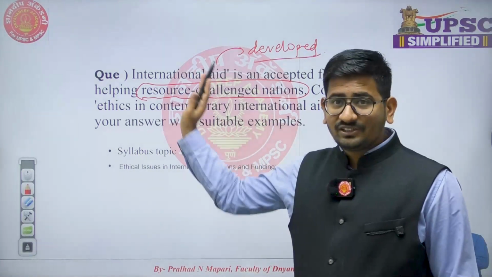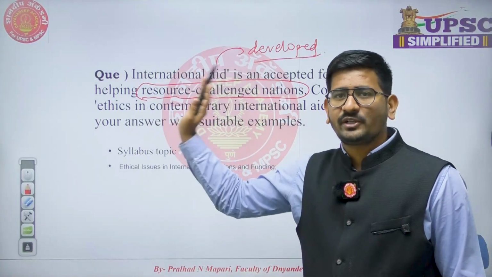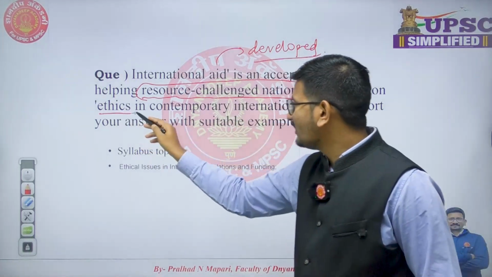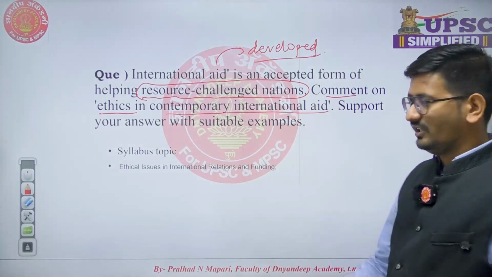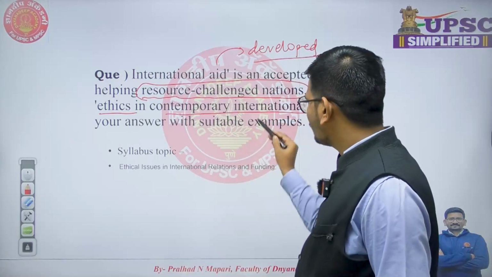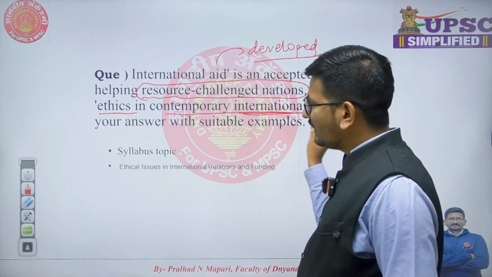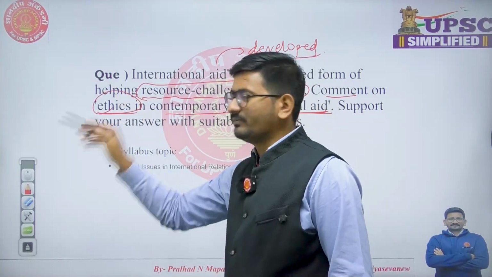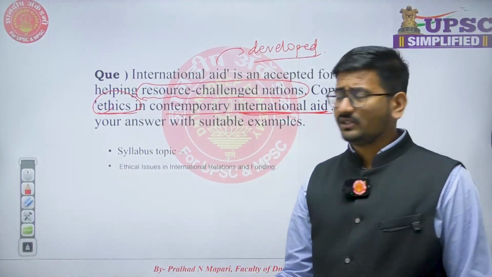But this is not the question. This is just the statement. The question begins from here: comment on the ethics in contemporary international aid. So we have to study not only international aid and its different forms, we have to write about its ethicality. This is the main aspect of ethics.